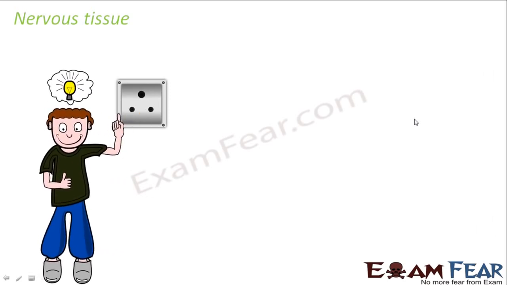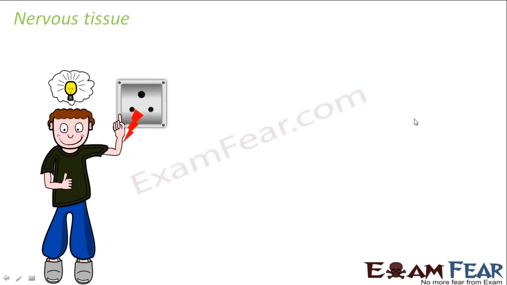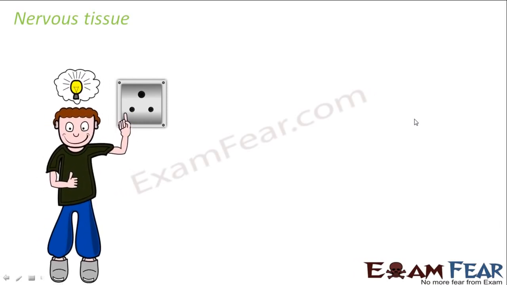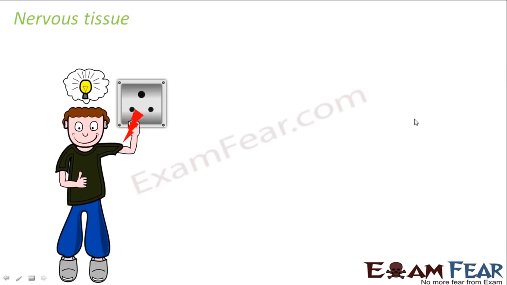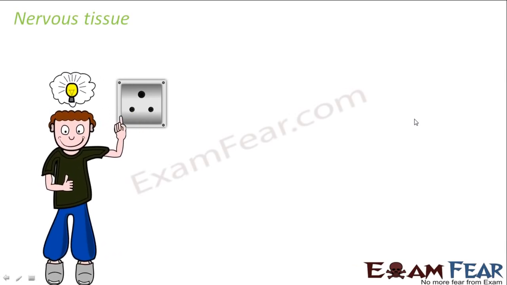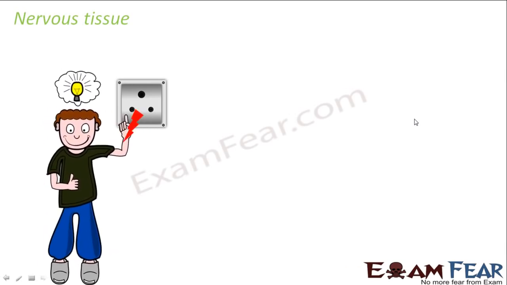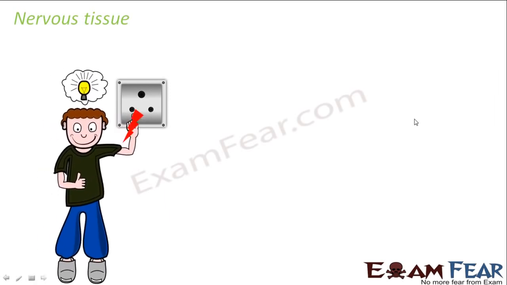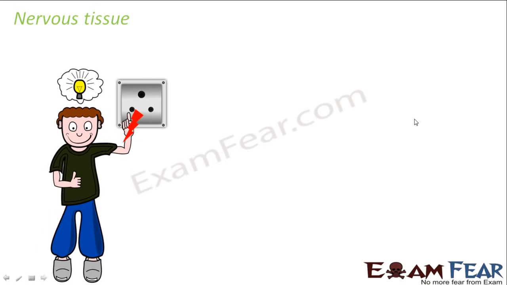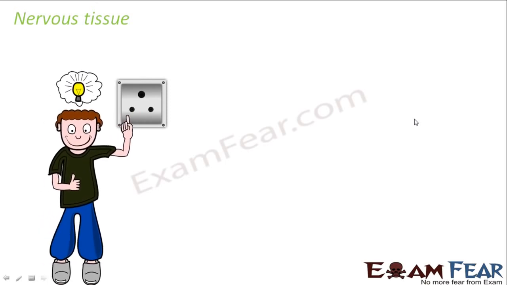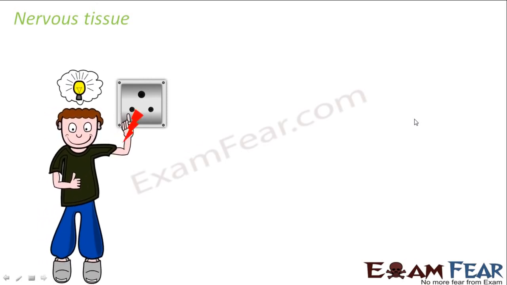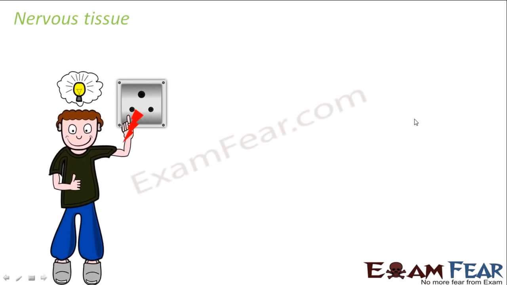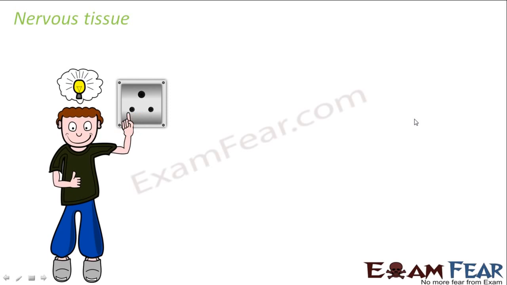Maybe your skin gets a little damaged. You might get a small burn on your skin. So that's because of the presence of the skin, which is again an epithelial tissue. So all the tissues coordinate with each other and help in proper functioning of our body. So I hope that this video helped you to understand tissues, what are tissues, why are they present in our body, how animal tissues and plant tissues are different from each other. So I hope you'll go through this lesson and you will learn something new, you will learn something different, and you will find this video interesting.